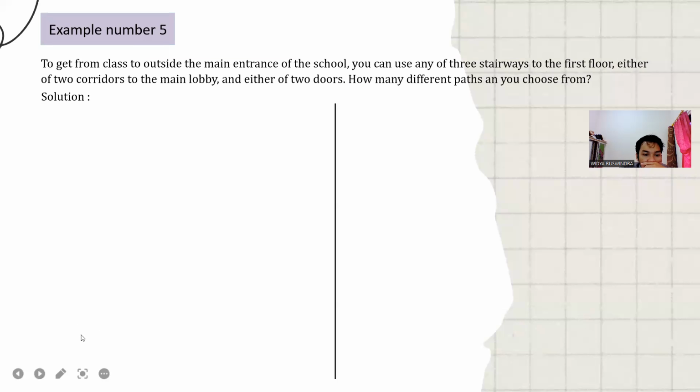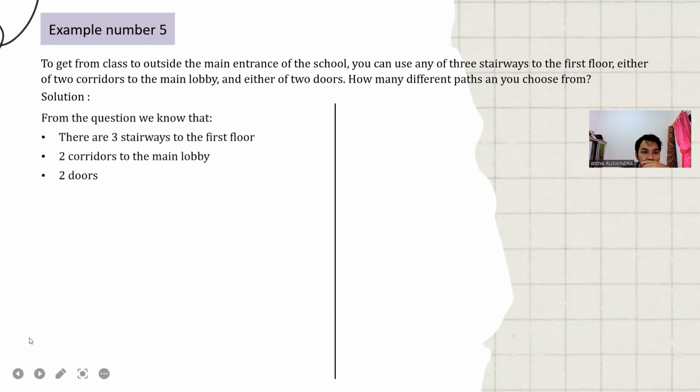Next, example number 5: to get from class to outside the main entrance of the school, you can use any of the stairways to this floor, either of two corridors to the main lobby, and either of two doors. How many different paths can you choose from? This is the solution. We know from the question